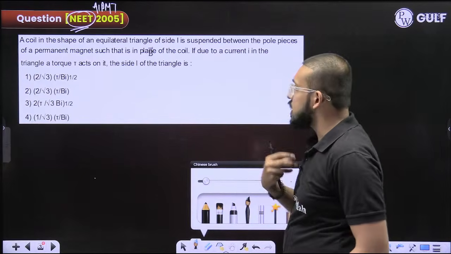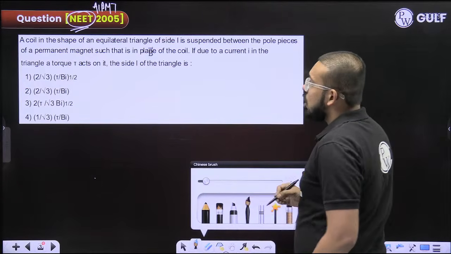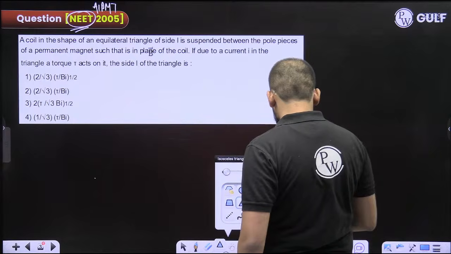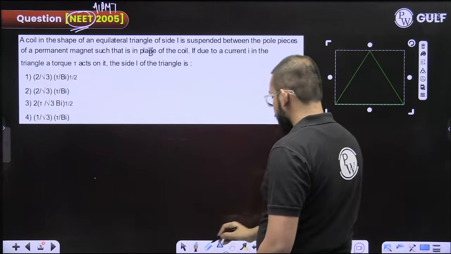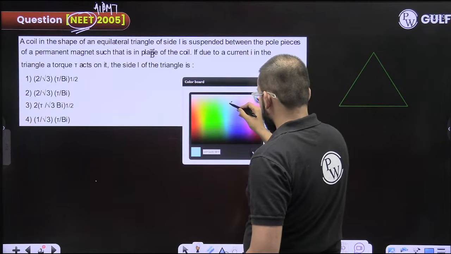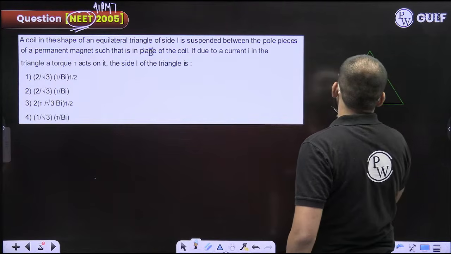If you are watching this as a recorded session, pause the video and try the question yourself. So they are saying a coil in the shape of an equilateral triangle, of side length L.